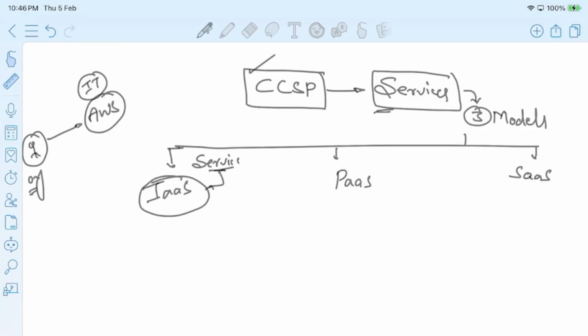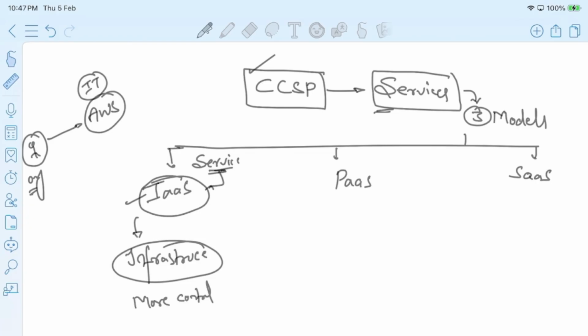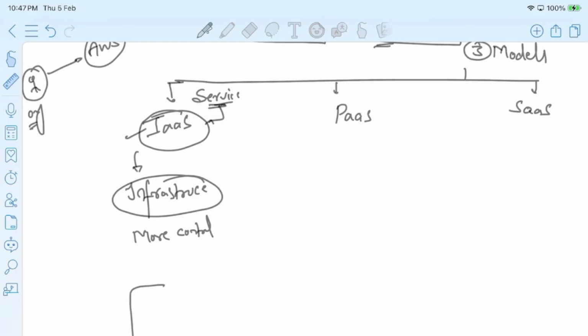So what happens if I select a service which falls under this category? For the infrastructure, the resources that I have selected, I have more control of them. Let's say I want to set up a server. Now I need the resources. I went to one of the services called EC2 in AWS, which falls under infrastructure as a service. So using EC2, I selected the software configuration. I selected the hardware configuration. With this, I set up a server in the cloud.